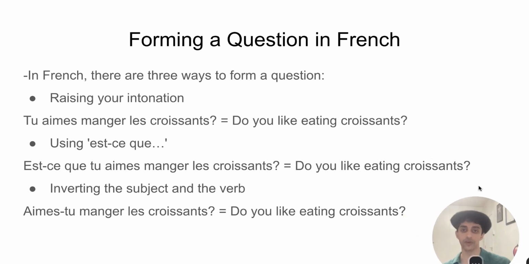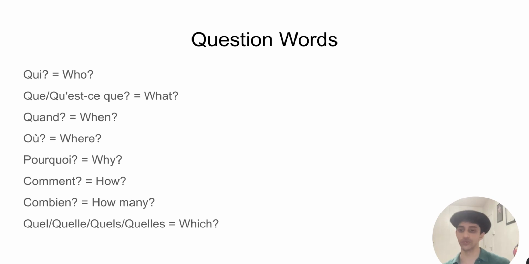Okay, there are, however, other ways to form a question in French. So one way is to use a question word. For example, if you want to say "Who are you?" or "When did you arrive?", you would use a question word such as qui, who, or quand, when, which would typically go right at the start of the sentence in French. That's generally the case. Most question words in French do tend to start with a Q or a C, a K sound as well. That might help to memorize them, perhaps.